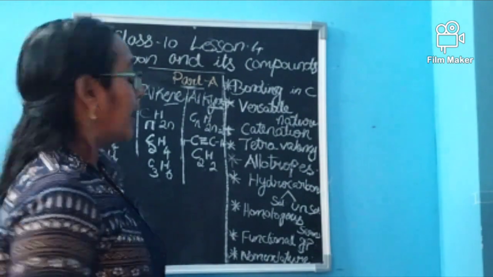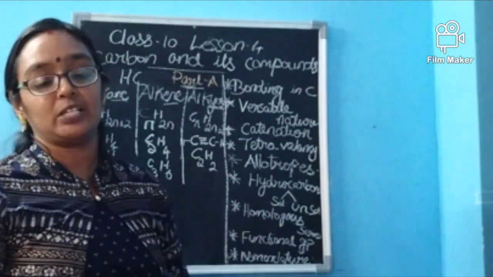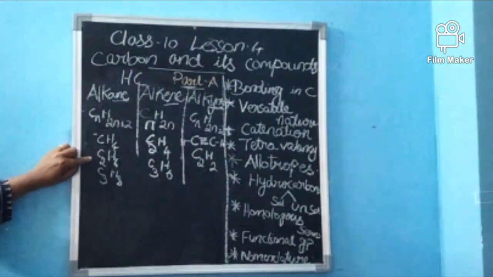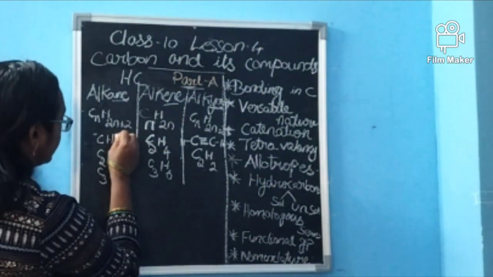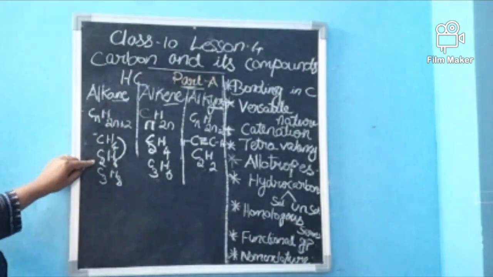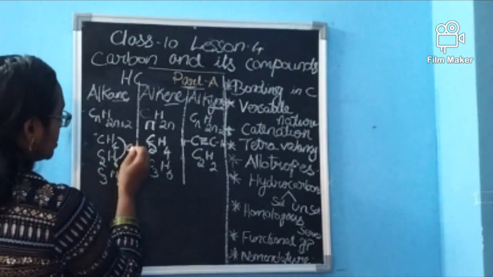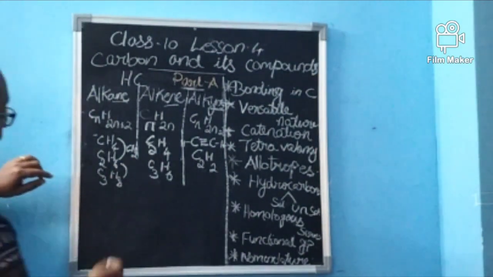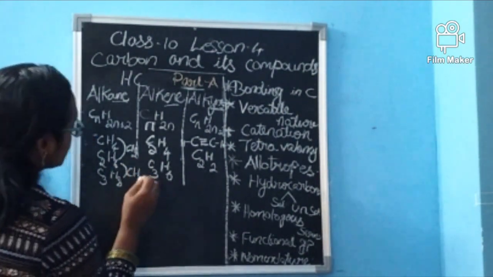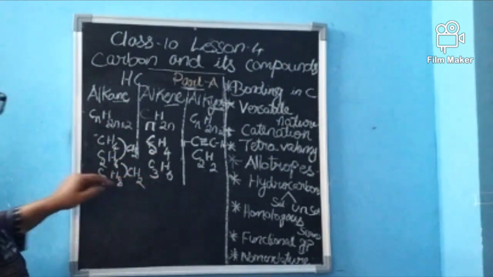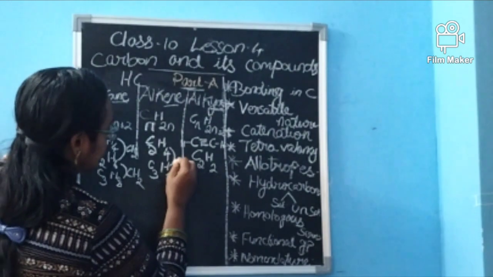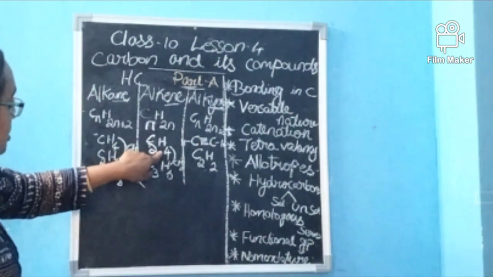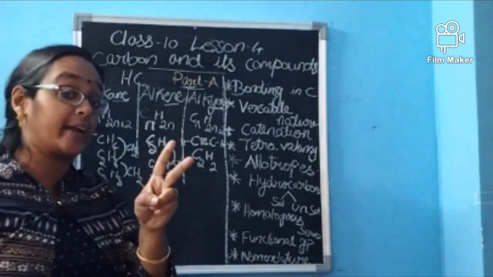Is it clear? Now we are seeing the homologous series. What is this homologous series? This is methane, this is ethane. So between this and this, what is the difference? One carbon is extra and two hydrogens are extra. Again, comparing here, one carbon is extra and two hydrogens are extra. Seeing this also, C2H4, C3H6. What is extra? CH2 is the extra one. Carbon 2, here 3, so one carbon. Hydrogen 4 here, hydrogen 6 here, means two hydrogens are extra.